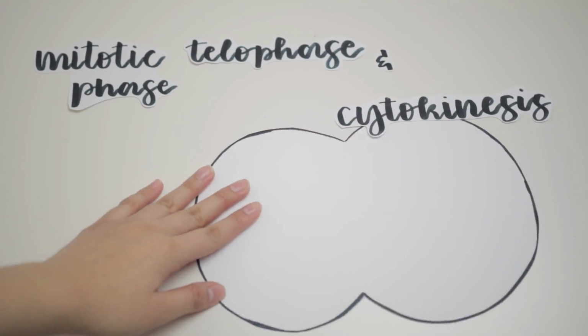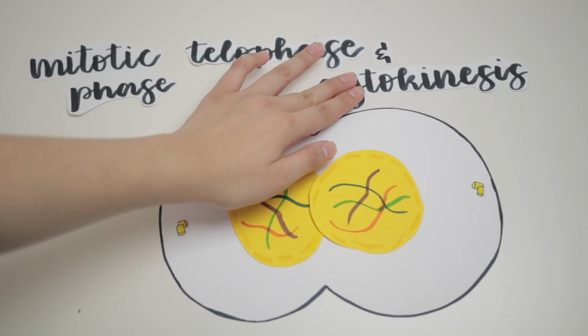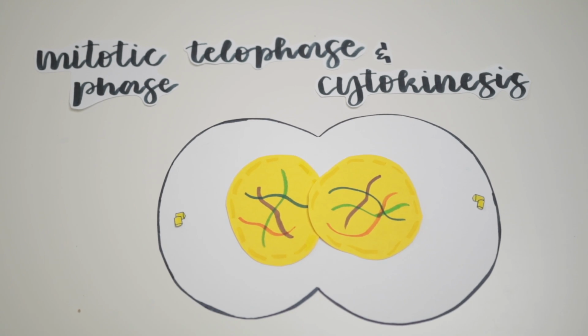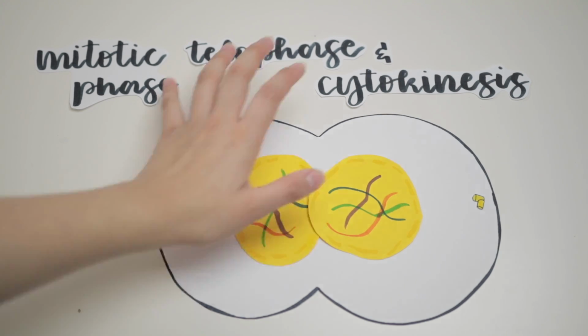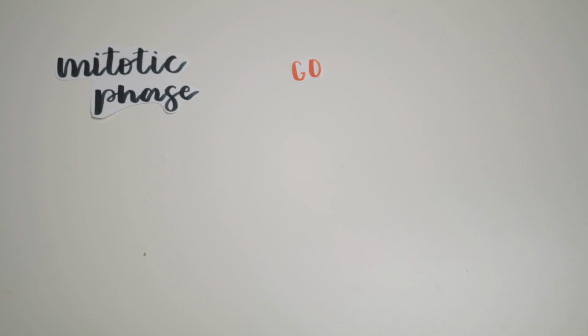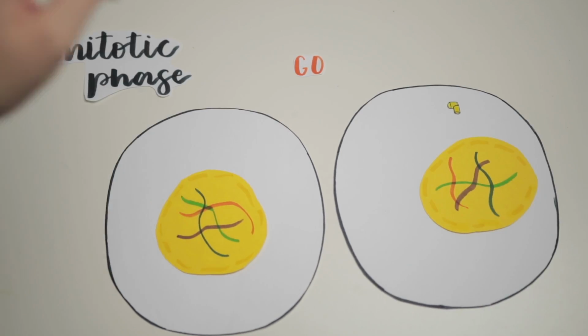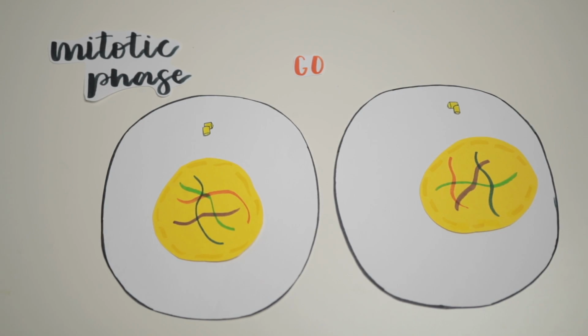In telophase, the cell is nearly finished dividing, and it starts to reestablish its normal structure as cytokinesis, the division of the cell contents, takes place. Finally, the cell undergoes the G0 phase, which is a non-dividing stage where a cell exits the cycle at a checkpoint until it receives a go-ahead signal at the G1 checkpoint.